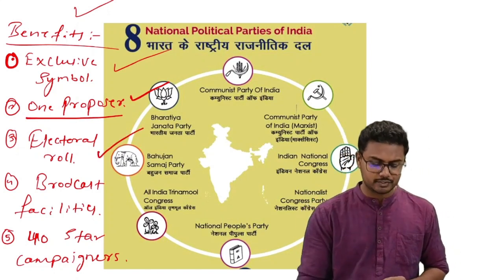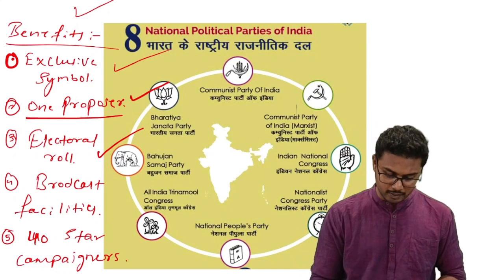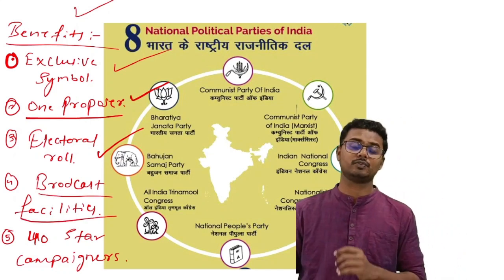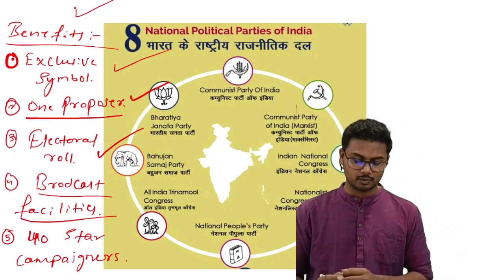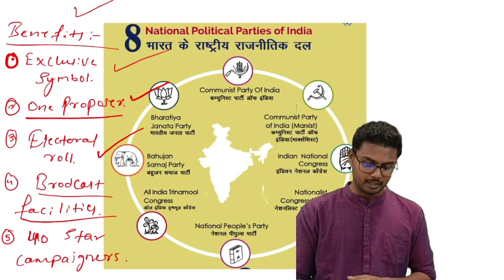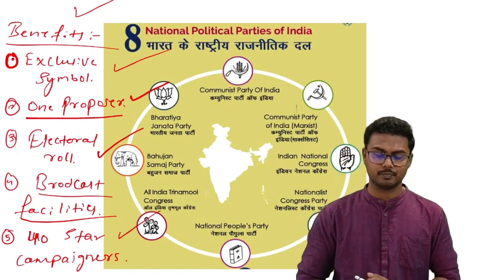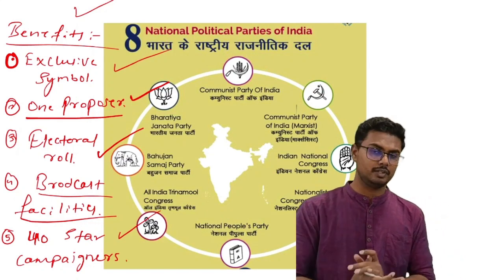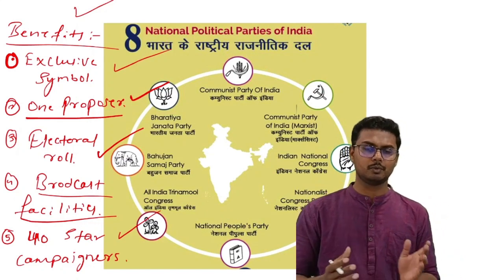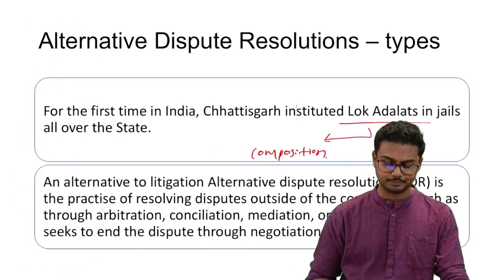They shall have free access to electoral rolls, and they'll get broadcast facilities free of cost through the Akashwani medium, and they can have up to 40 star campaigners. They might be celebrities or senior leaders, popular leaders.